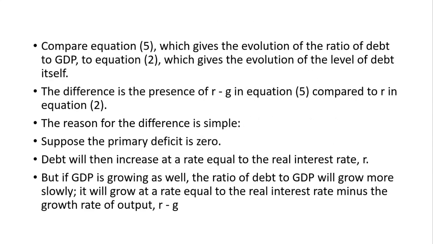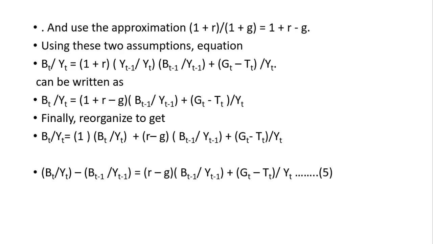That is, the increase in the debt to GDP ratio, B(t) by Y(t) minus B(t-1) by Y(t-1), will be greater when R is higher, when G is lower, and when B(t-1) by Y(t-1) is also higher.